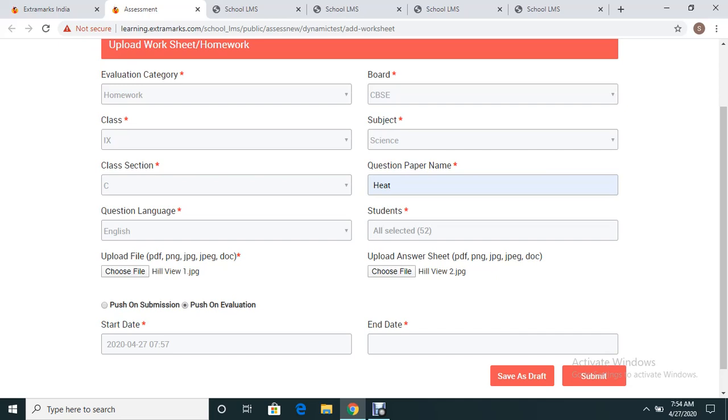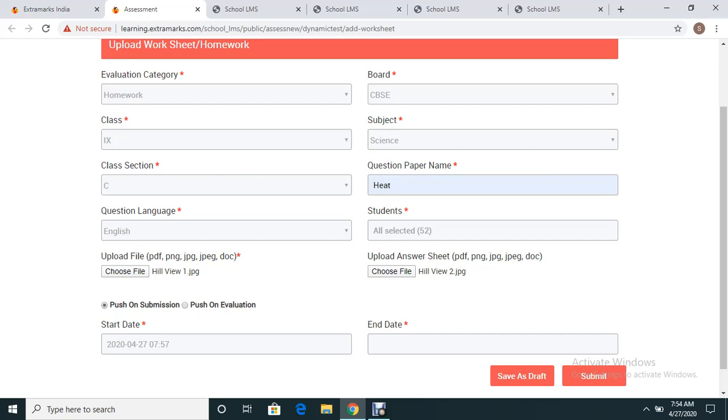So this is how you can go for both the ways. Either push on submission, I'm repeating again. Push on submission means once every child submits their answer script, they will be receiving the correct answer paper. Second, push on evaluation means once the teacher is done with the evaluation, every student will be receiving the right answer script.